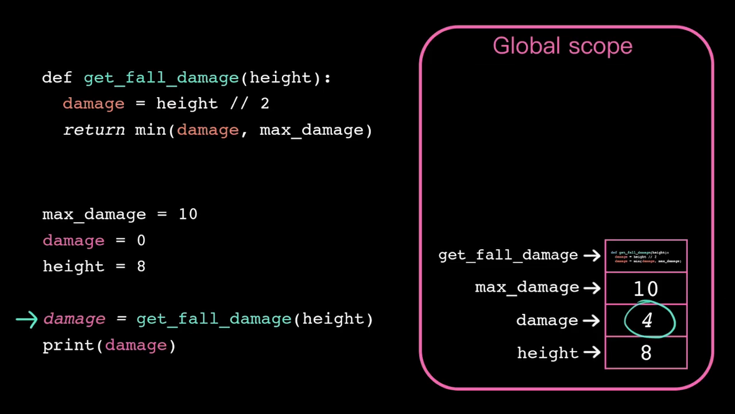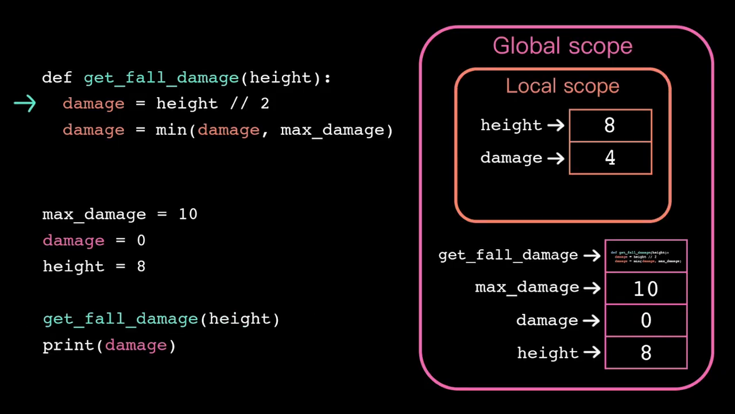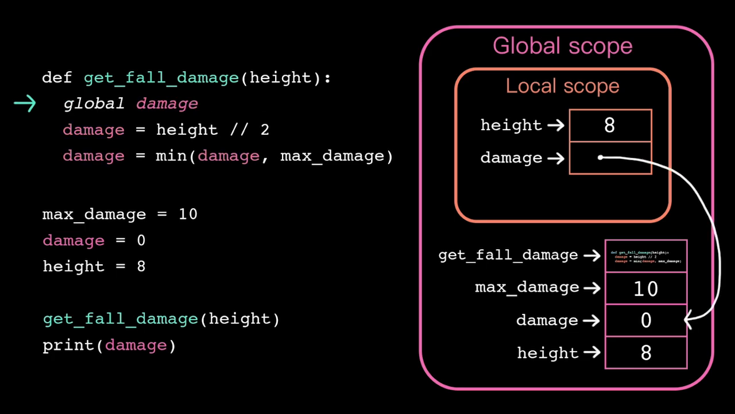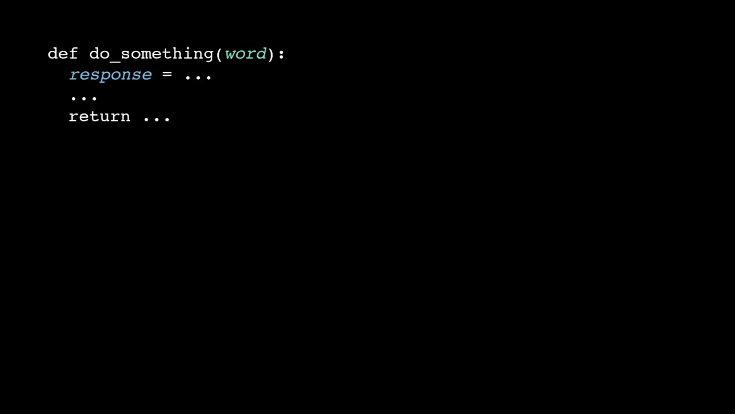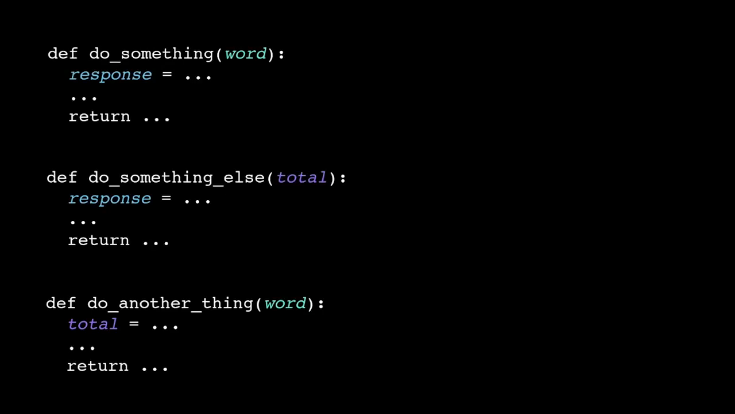Okay, but why is Python like this? Technically, we can force Python to access the variable in global scope instead. We put the keyword global and the name of the variable. But we should almost never do this. Python defaults to local scope for a reason. By the time we're finished, our program may have tons and tons of function definitions.